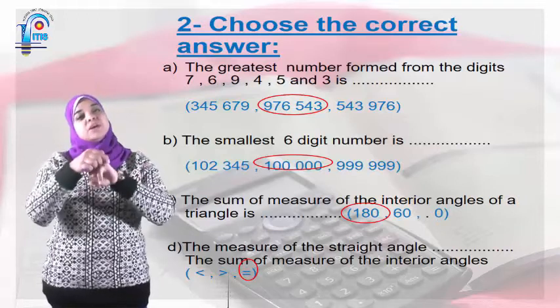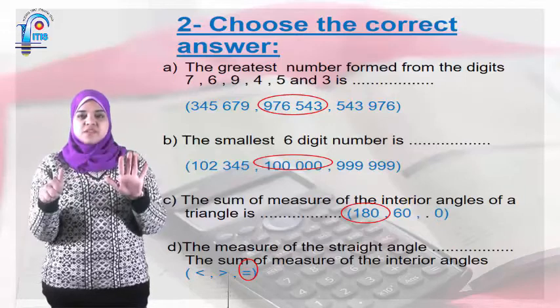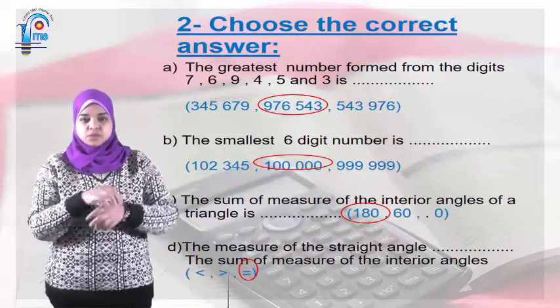The smallest 6-digit number is the smallest 6. So I'm gonna start my number by 1, then put 5 zeros. So the answer is gonna be 100,000.